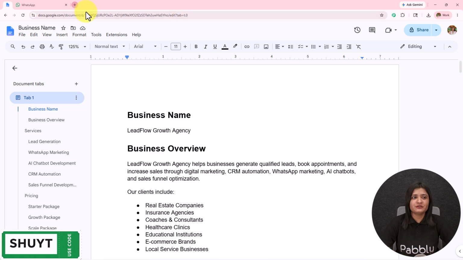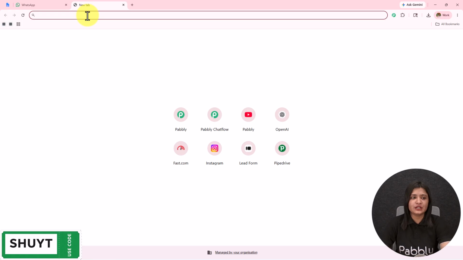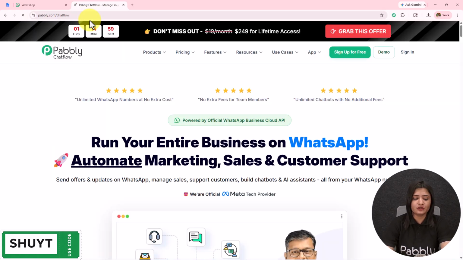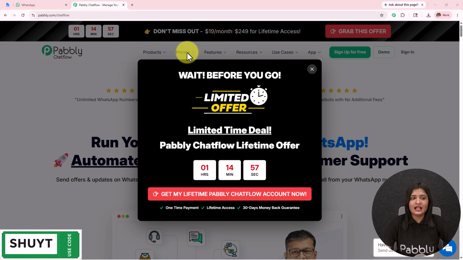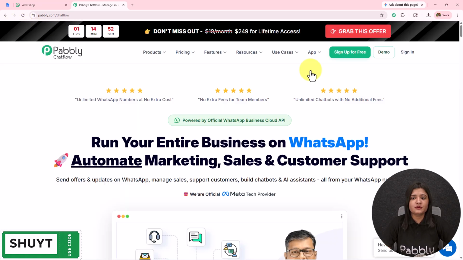Now first we are going to visit Pabbly Chatflow, and to do that we have to write www.pabbly.com/chatflow in the browser, and after browsing the website we need to sign into our Pabbly Chatflow account. On the top right corner we can see two options: sign in and sign up for free. If you are an existing user, click on sign in, and if you are a new user, click on sign up for free, and this will give you 100 credits free on a monthly basis.